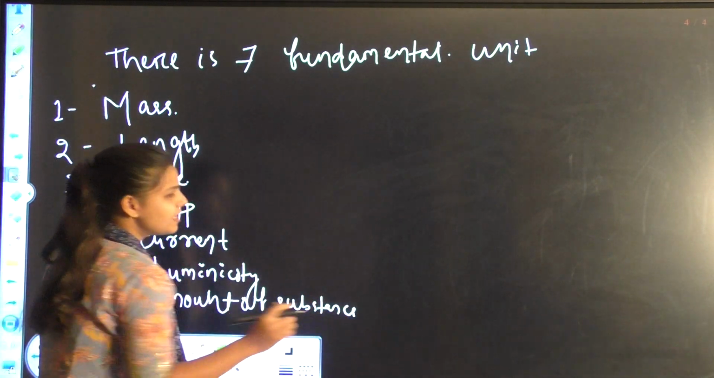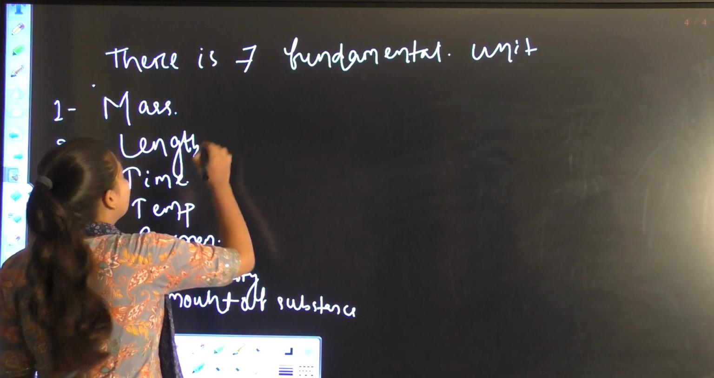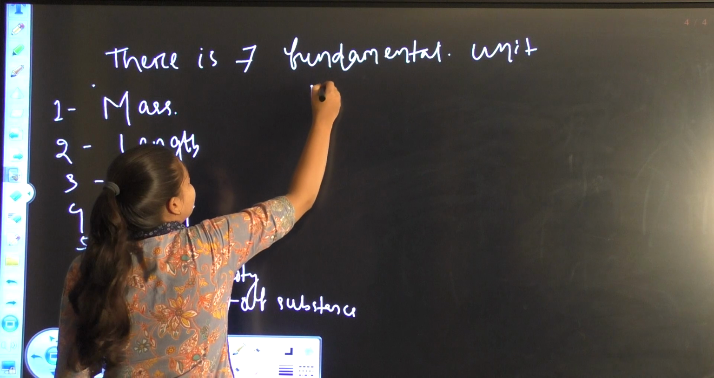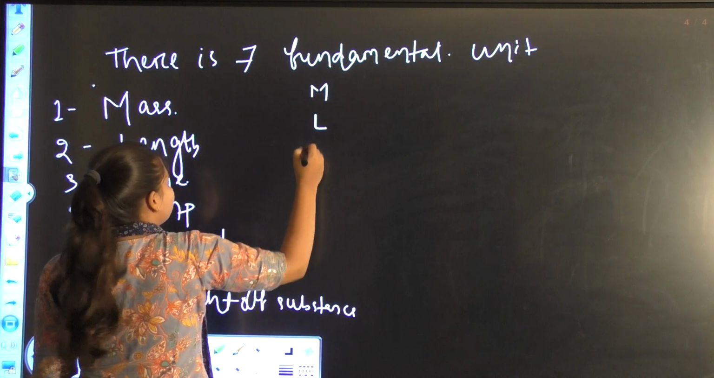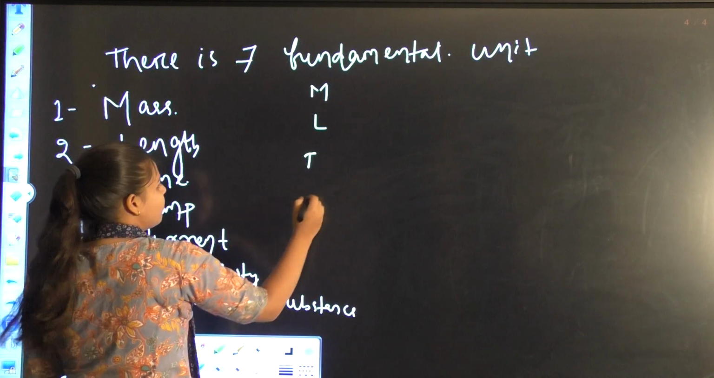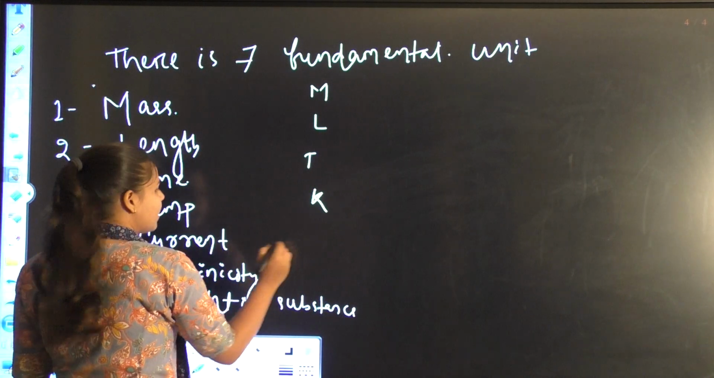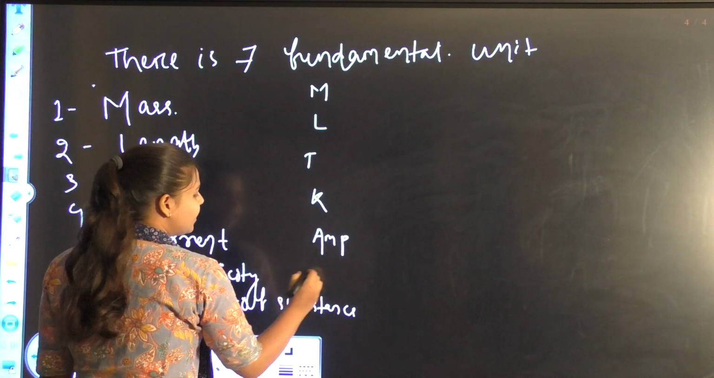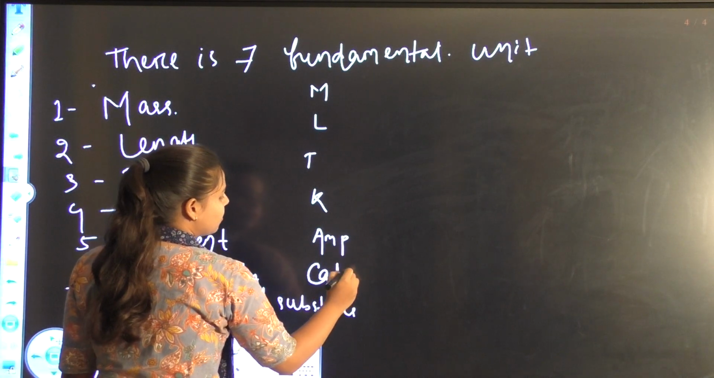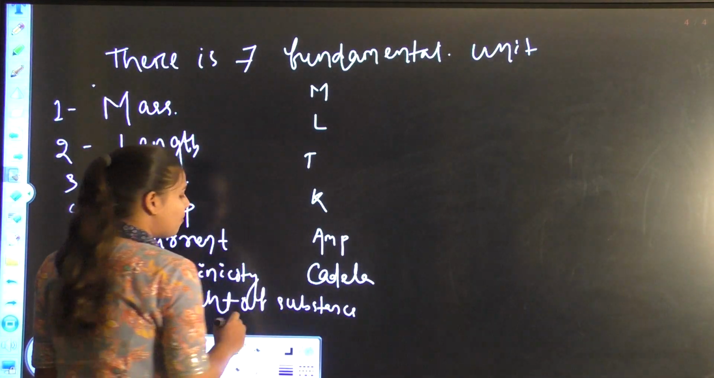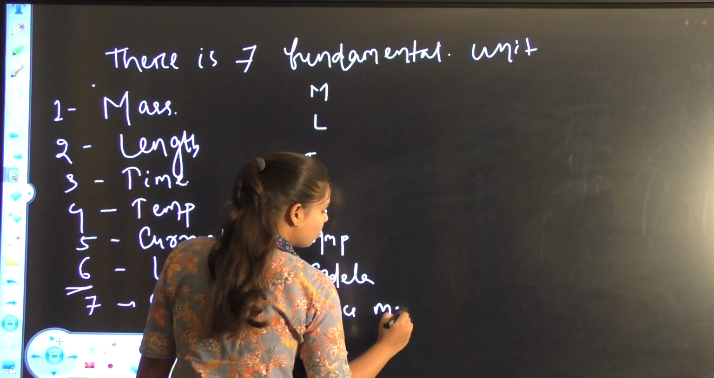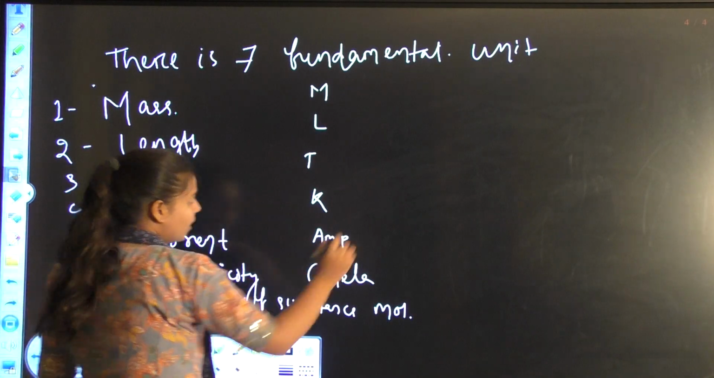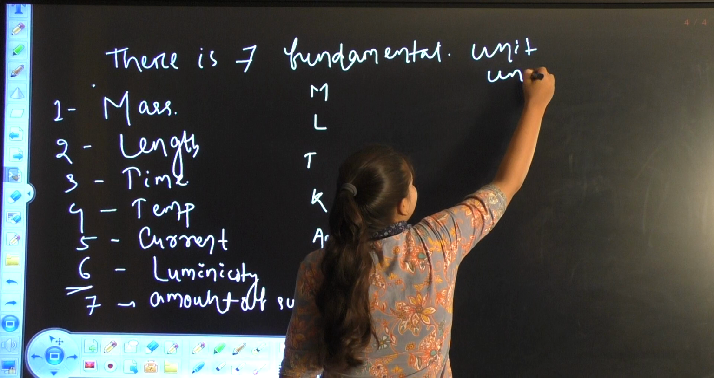We know there are 7 fundamental units. Mass is denoted as M, length as L, time as T. Temperature is Kelvin, K. Current is ampere, A. Luminosity is candela. Amount of substance is mole. The SI unit of mass is kg.